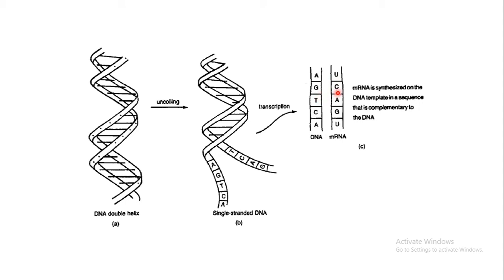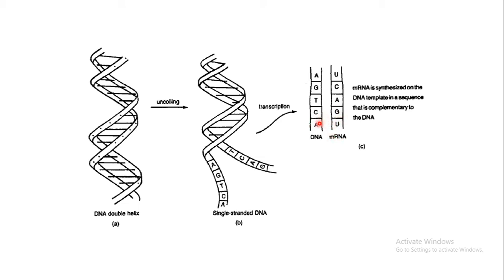G will code for C, obviously, and T will code for A. Only thymine is absent in RNA, so T will code for A, but A will not code for T, because thymine is absent in the RNA. So from DNA, mRNA, that is messenger RNA, is synthesized, and RNA polymerase is the enzyme which is required over here.